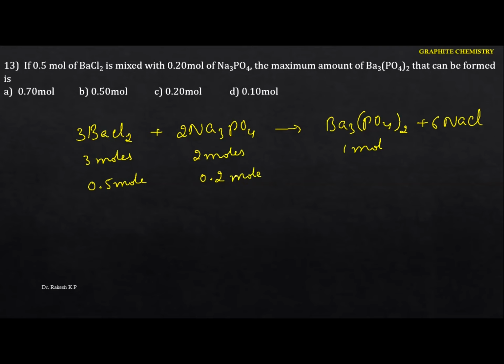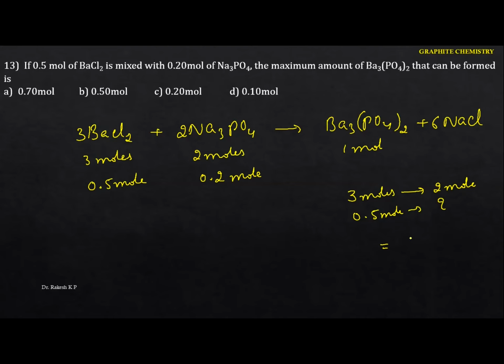Okay, but now we have to calculate, that means what is the maximum amount of barium phosphate. That means here we are having 2 reactants. Here we have to identify the limiting reagent. According to the given condition, 3 moles of barium chloride requires 2 moles of sodium phosphate. This is the theoretical one, but we took 0.5 moles of barium chloride. We don't know exactly, because we took the 0.2. I want to calculate the limiting reagent here.